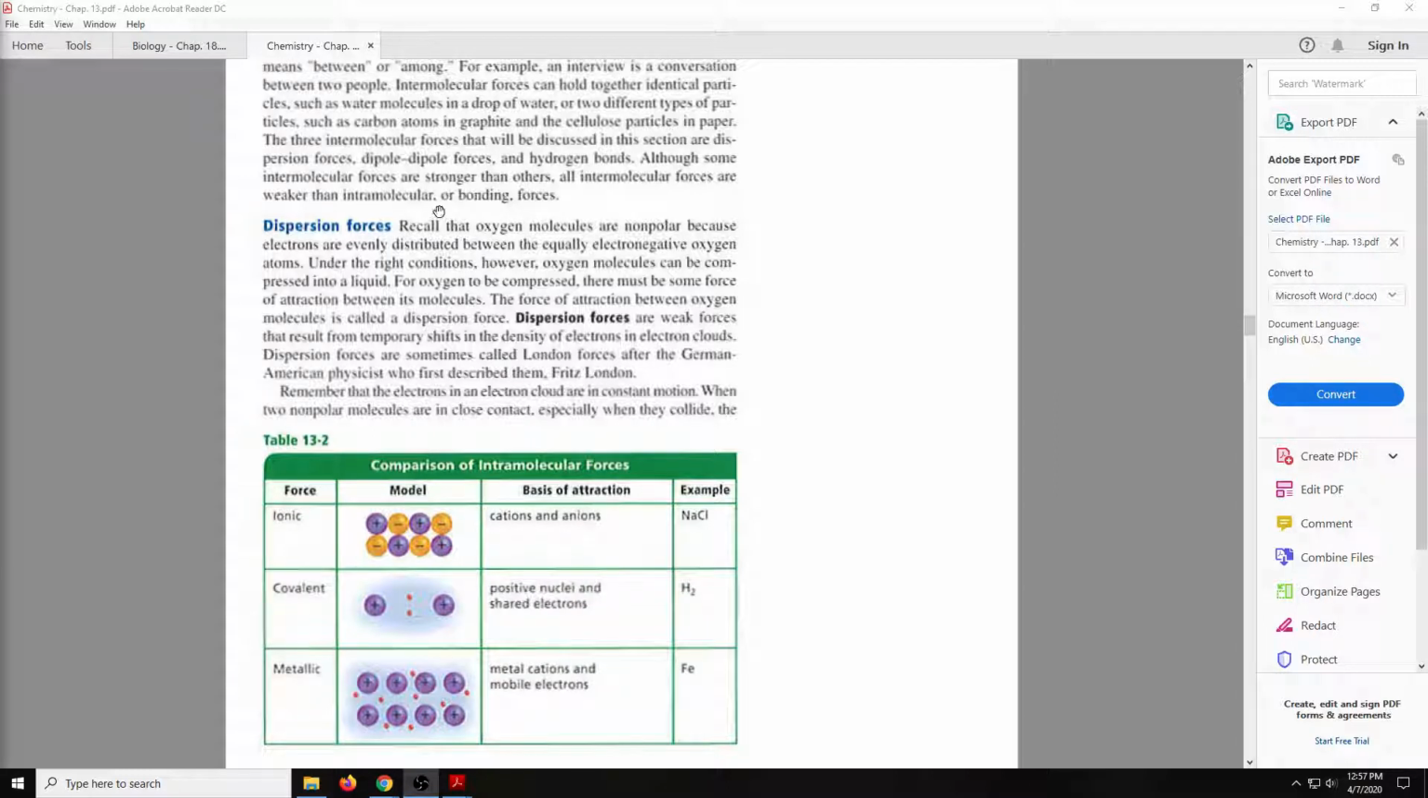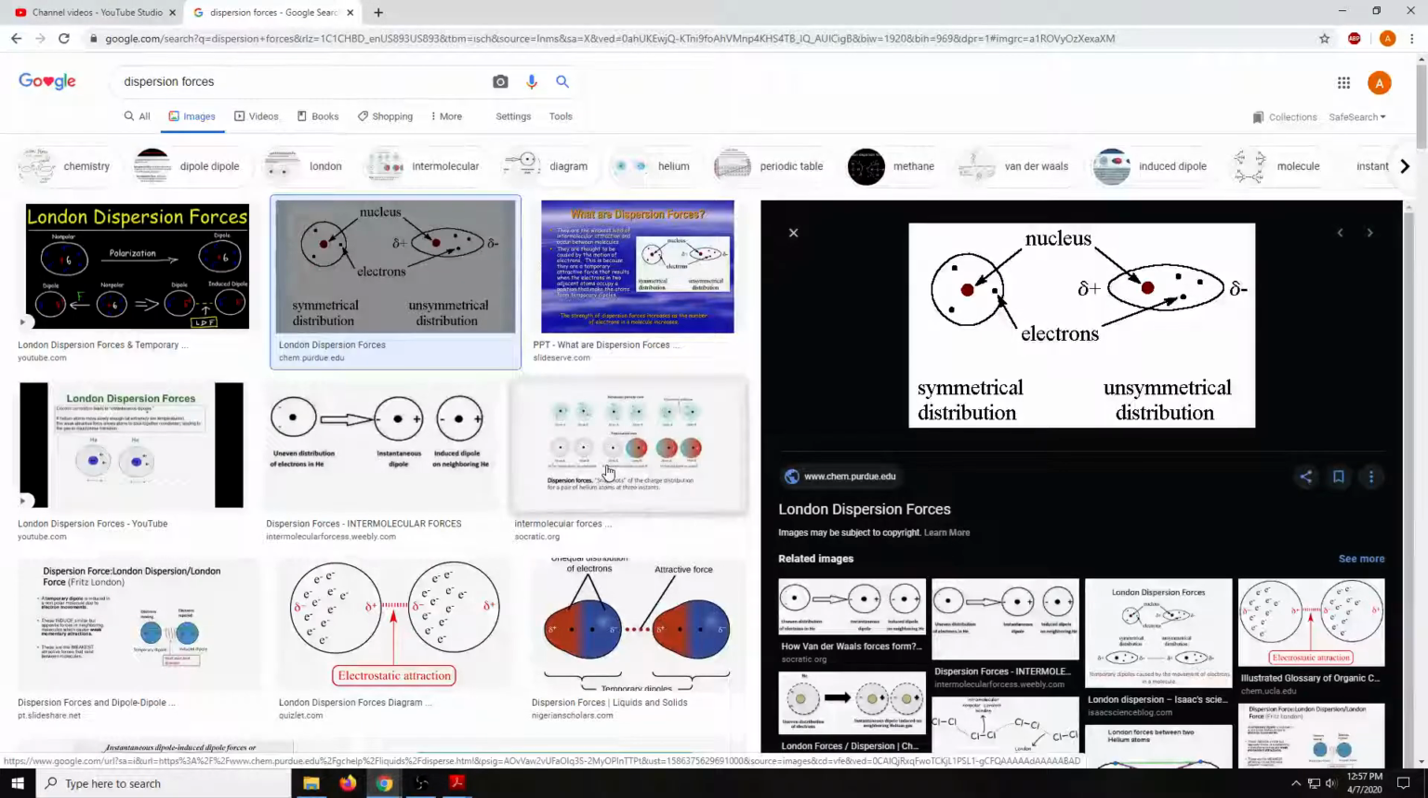Okay, let's look up dispersion forces. The force of attraction between two equally electronegative particles is called dispersion forces. Dispersion forces are weak forces that result from temporary shifts in the density of the electron clouds. So remember that around the nucleus, there are electrons in the electron clouds. And what dispersion forces are